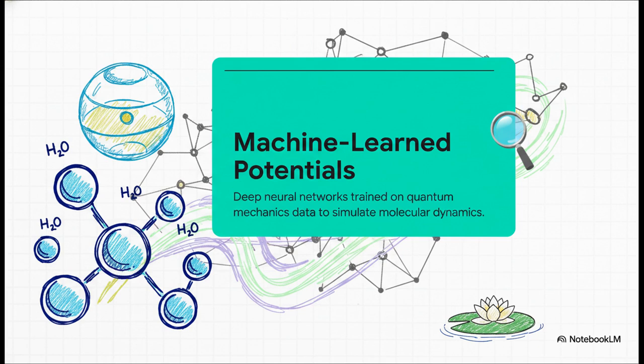They trained these AI models on advanced quantum mechanics data, specifically density functional theory, which created something called a machine-learned potential. And this was a massive breakthrough because it allowed them to simulate the exact interactions of water molecules at a huge scale with just staggering accuracy.